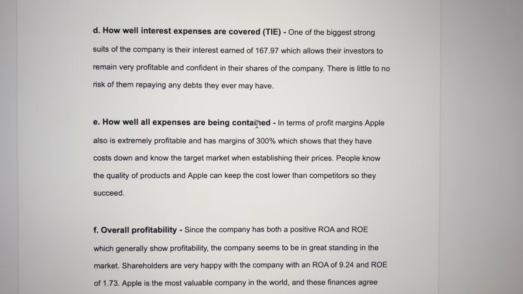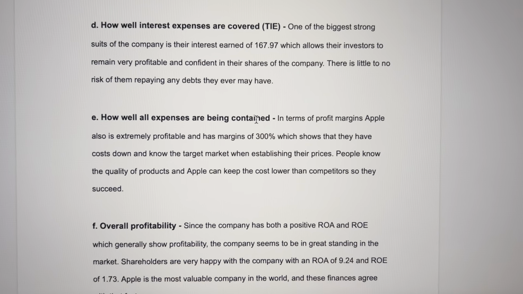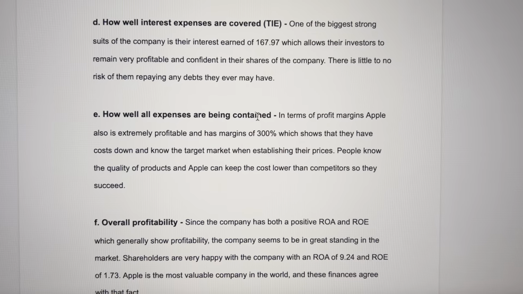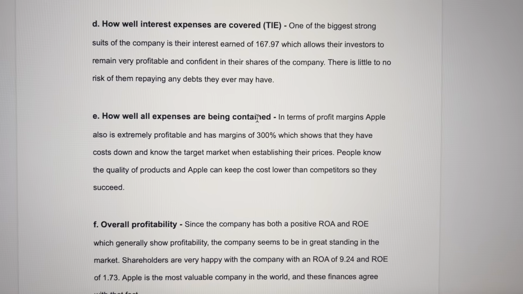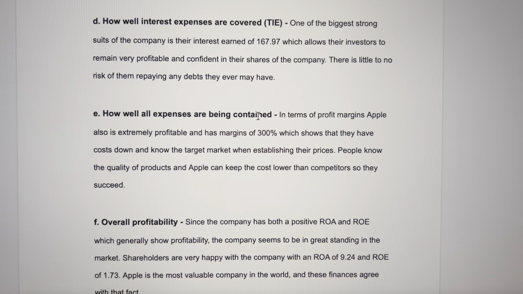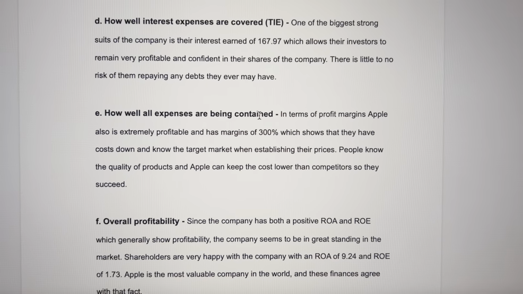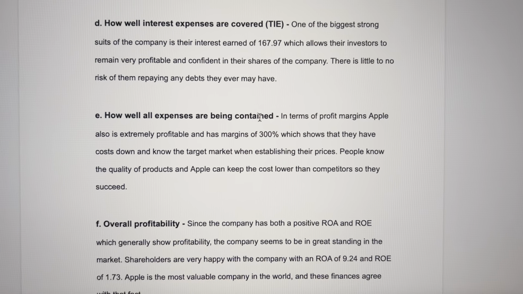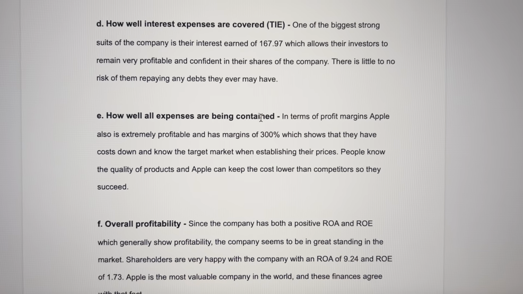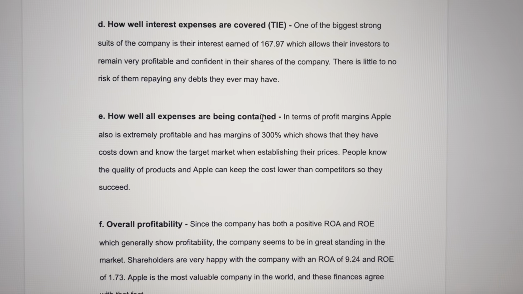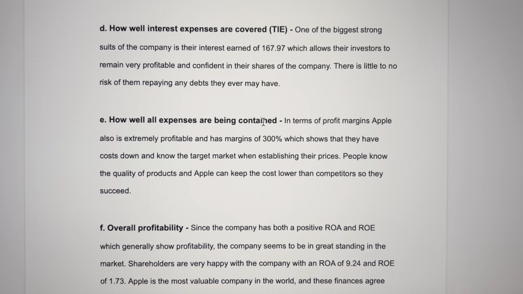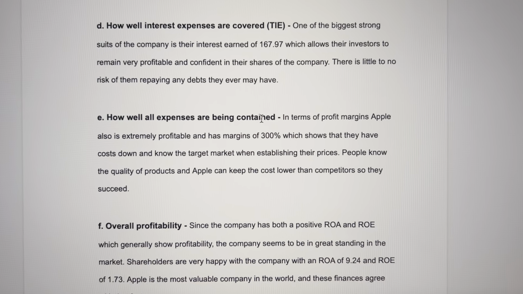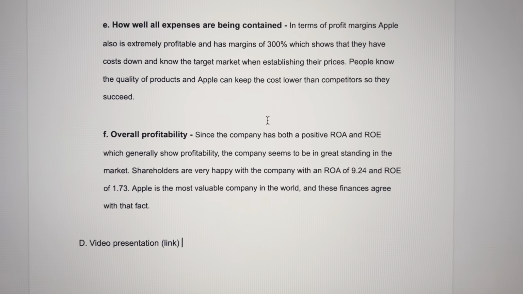How well are expenses being contained? In terms of profit margins, Apple also is extremely profitable and has margins of 300%, which shows that they have costs down and they know the target market when they're establishing their prices. People know the quality of the products already, and Apple can keep the cost lower than competitors, so they succeed. They have very good supply chain management, and then overall profitability.